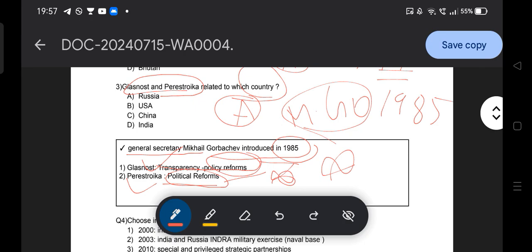Freedom of the press and political liberty are the political reform of perestroika, and glasnost is the transparency in the field of policy reform. These two concepts relate to Mikhail Gorbachev, General Secretary of Russia, who introduced them in 1985.